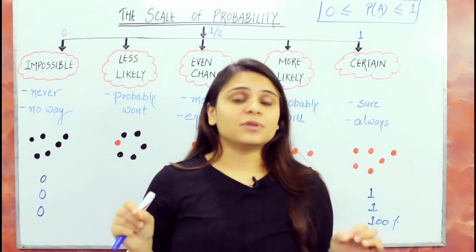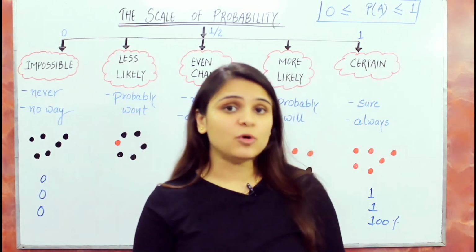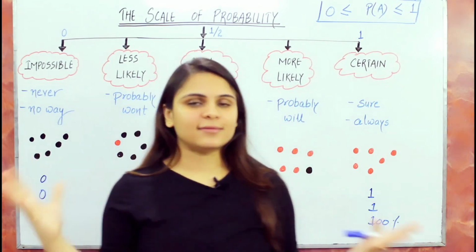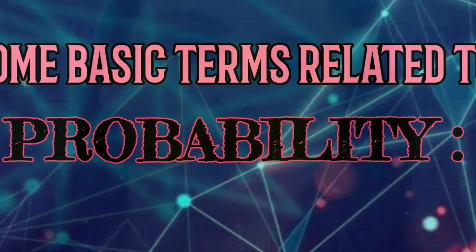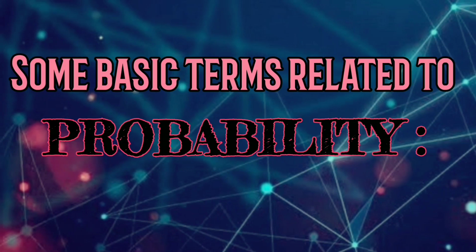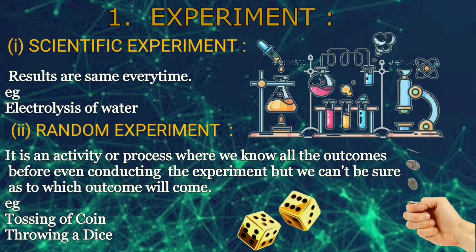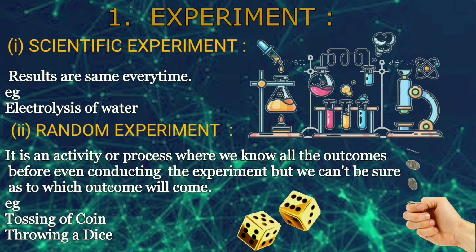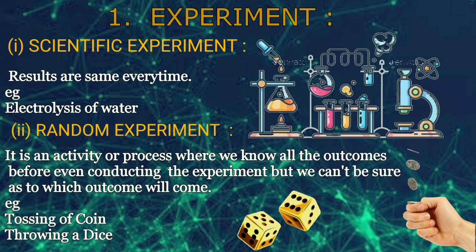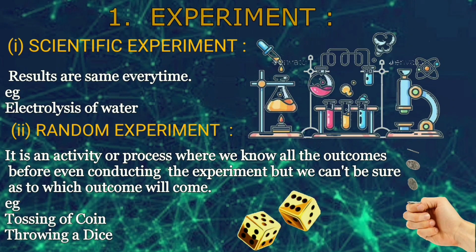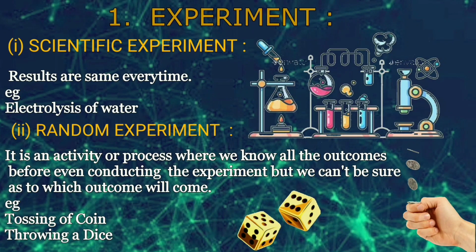Now there are some terms which are related to probability, and you will find those terms in your textbook, in your questions. So let's start with a quick revision of all those terms. Some basic terms related to probability. Number 1, experiment. It can be scientific or random. Scientific experiments, we all know, we perform in our school laboratories. In this case, the result will be the same every time, no matter when and where we are performing it.